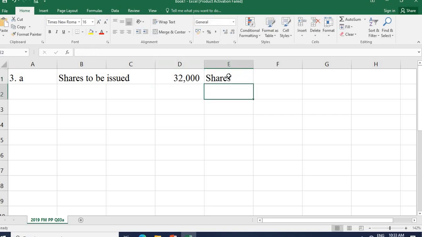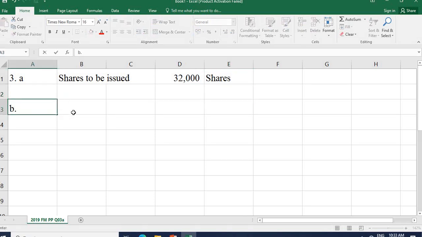What is the second question? The second part of the third question is: what would be the exchange ratio if it is based on the market price of the shares of X Limited and Y Limited? How many shares should be issued by X Limited for every 10 shares of Y Limited? In the B part, we have to do the calculation as per the market price.